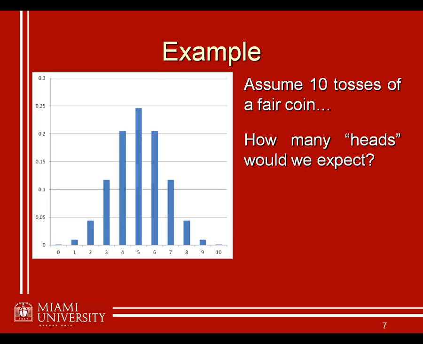But you can see the probability of that. In fact, every time you toss a fair coin 10 times, and feel free to bust out a quarter and prove this to yourself, 1 in 4 times, that is a probability of 0.25, you're going to get 5 heads. But you're not going to get 5 heads every single time you toss it 10 times. Sometimes you'll get 4 or 6. Sometimes you might even get 3 or 7. And as you can see here, sometimes you're even going to get heads 9 out of 10 times. It's not going to happen very often, because you can see the very low probability associated with a value of 9 heads over there on the right. But it is still going to happen sometimes, even if it is truly a fair coin.